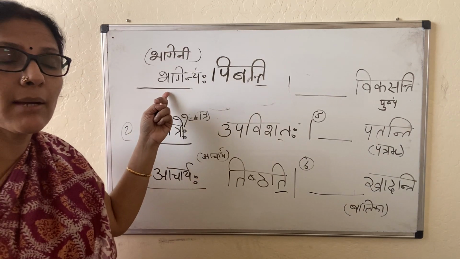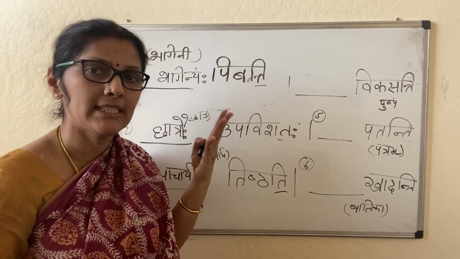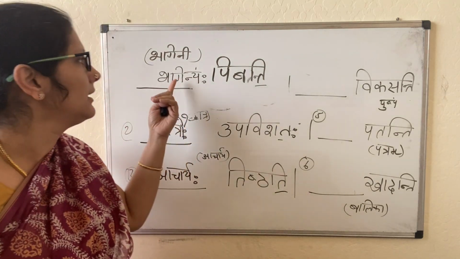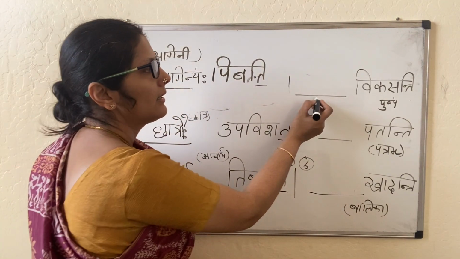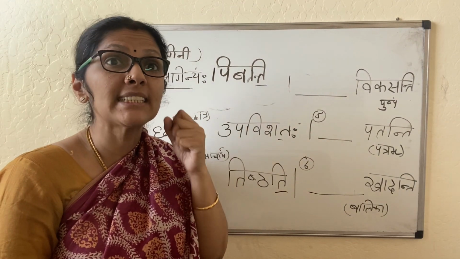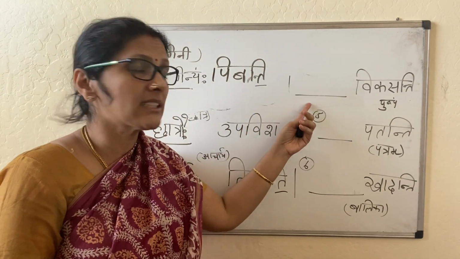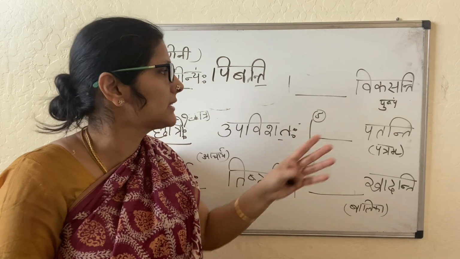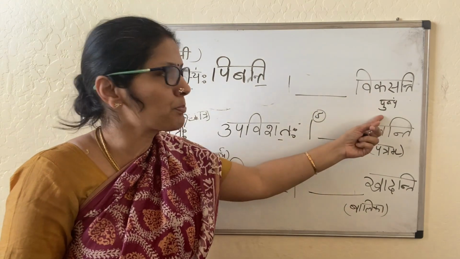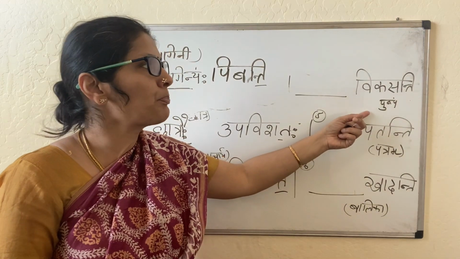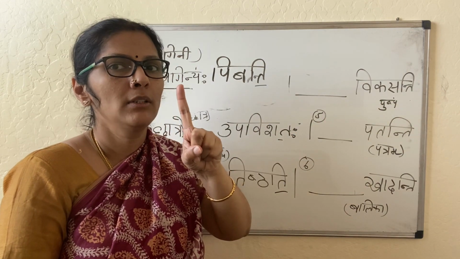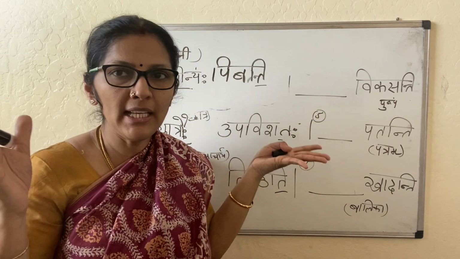Here Bhagini shabdam is like Gauri shabdam, Nadi shabdam. We should know at least one Ikaranta Strilinga, so it will follow that pattern. Here, Vikasanti. Listen to the verb. Vikasanti is Bahuvachanam, so the subject also has to be plural. Vikasanti means blooms. What blooms? Flower. Pushpam is given in the bracket. Pushpam Vikasanti, will it work? No. Pushpam is only singular. The verb Vikasanti says many are blooming.